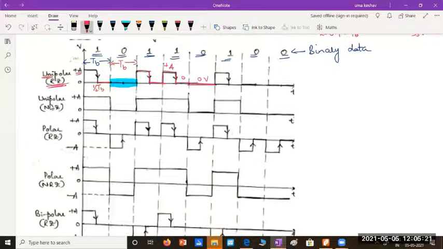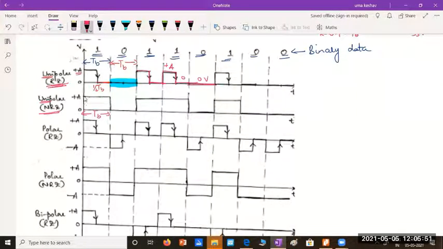Next, if I want to represent unipolar NRZ, non-return to 0, it shouldn't return to 0 in the center of the bit interval. For the complete bit interval or the bit duration, it should remain at the 1 volt level. Again, this is also unipolar, meaning only one polarity in the given waveform. So unipolar means it will be plus A volts for logic 1.